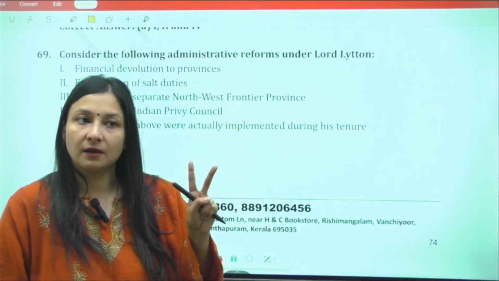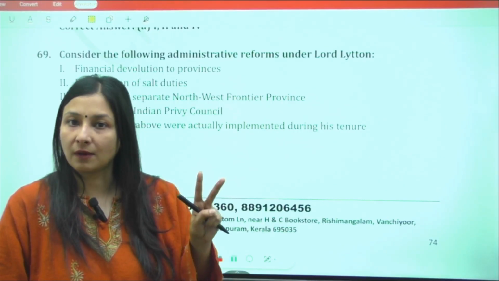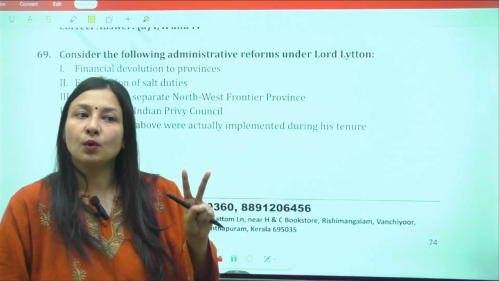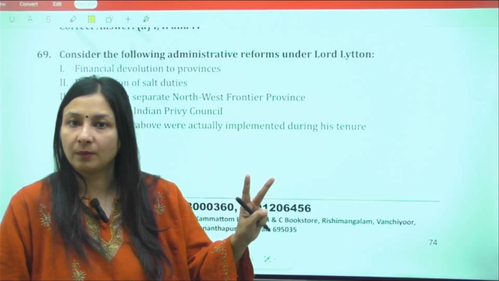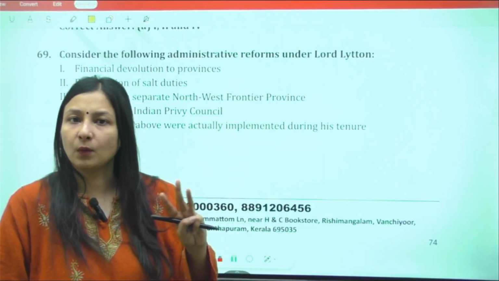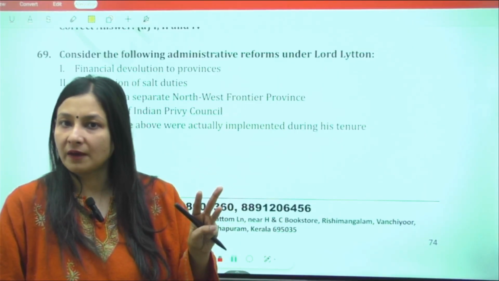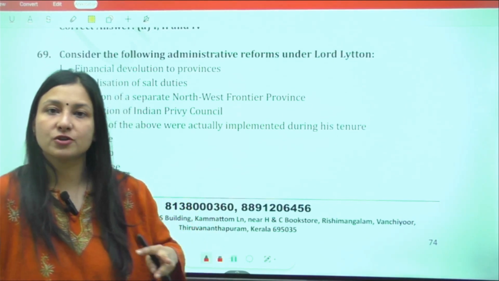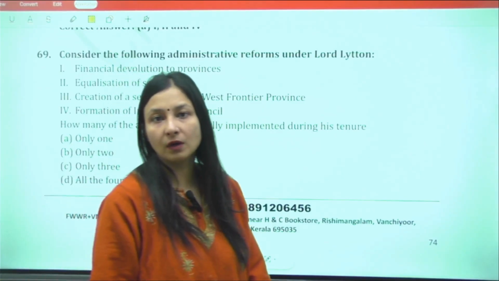Ryotwari was basically under Thomas Munro in Madras presidency. There was no intermediary. They removed the intermediary, the zamindar part. The third one over here is your Mahalwari settlement. Again, it was a collective accumulation of the land revenue from the village.